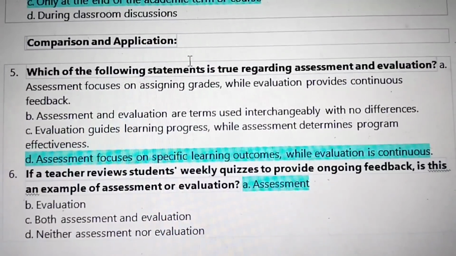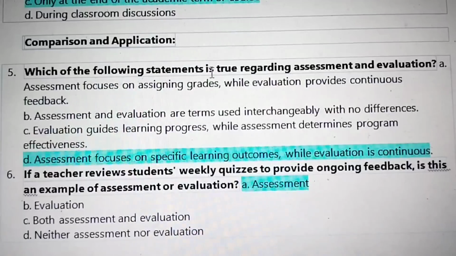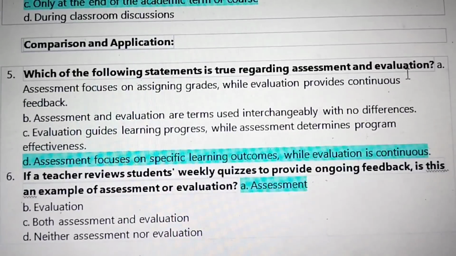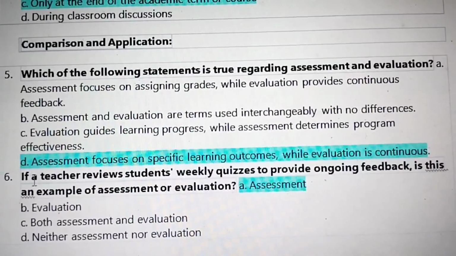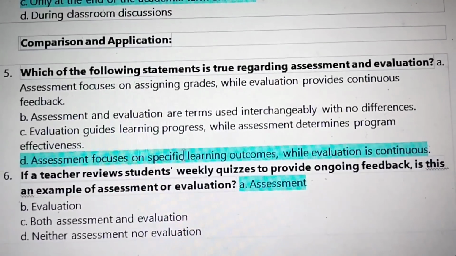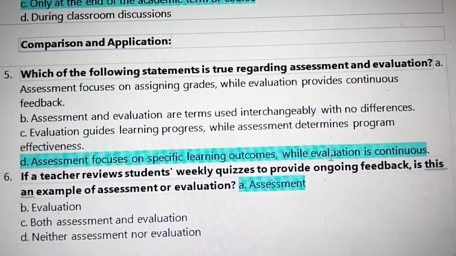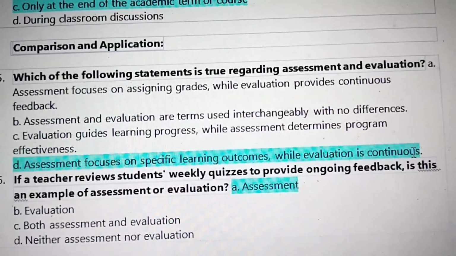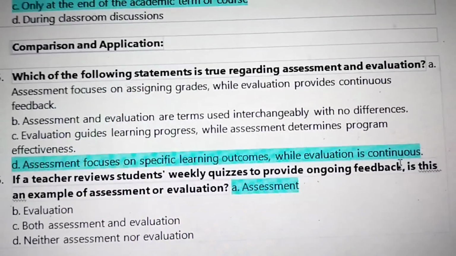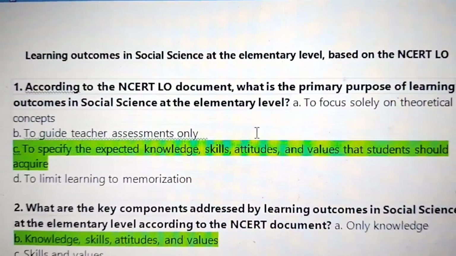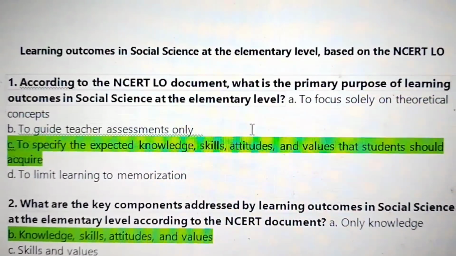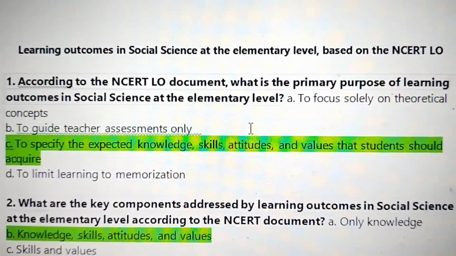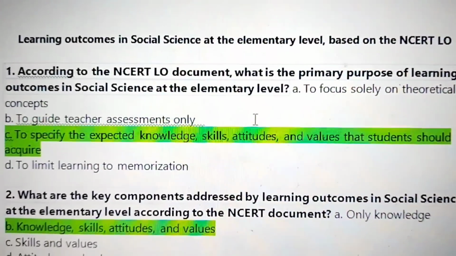5. Comparison and application. Which of the following statements is true regarding assessment and evaluation? D. Assessment focus on specific learning outcomes while evaluation is continuous. Next topic, learning outcomes in social science at the elementary level based on the NCERT LO learning outcomes.